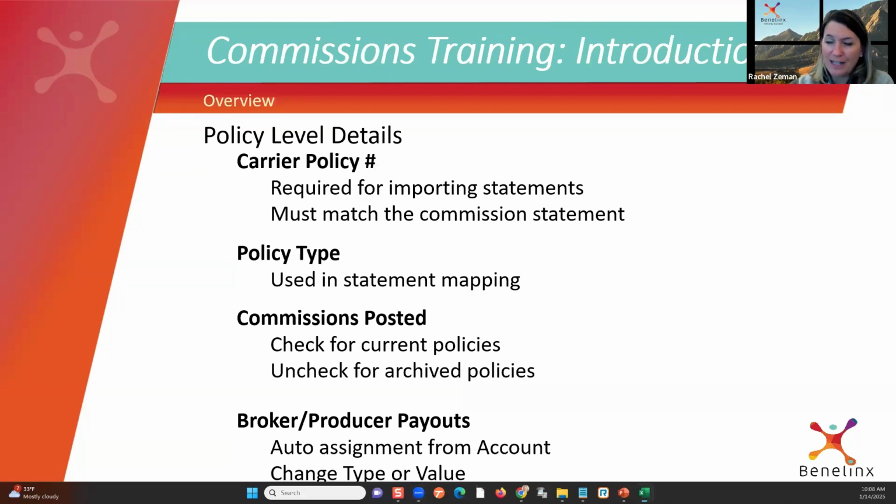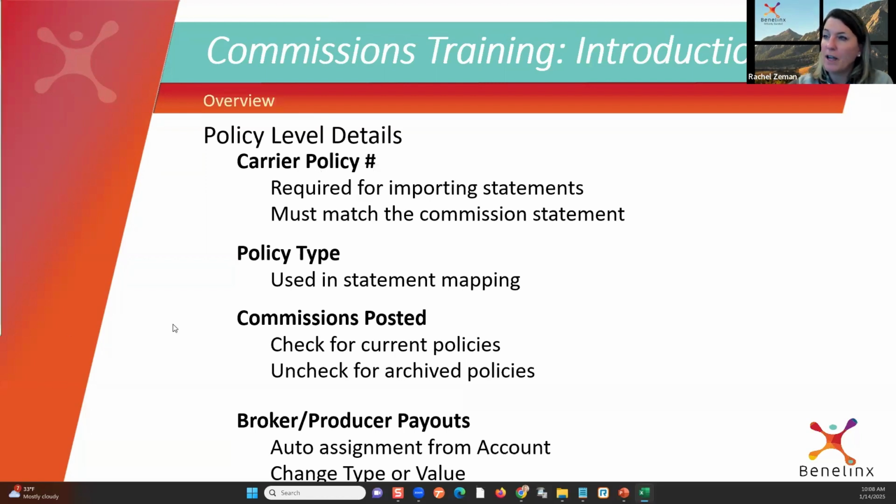Whatever the carrier has designated as that policy number has to match exactly from the commission statement into our system. Okay. If there's leading zeros, if there's a dash, if there's a GTL at the end, this field has to be preserved to match exactly what's on the commission statement.